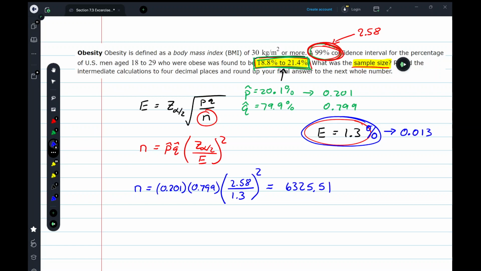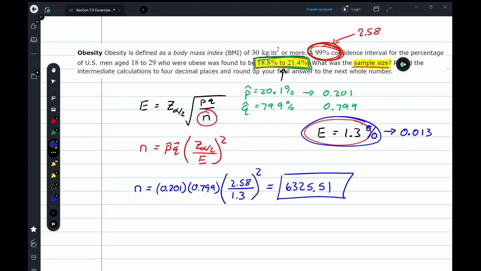So it says, in order to be 99% confident of the true proportion of 18 to 19-year-old men who are obese, and for that confidence interval to be from 18.8% to 21.4%, I need a sample size of 6,325.51 men. We know we don't want decimals for sample size, so we always round up.